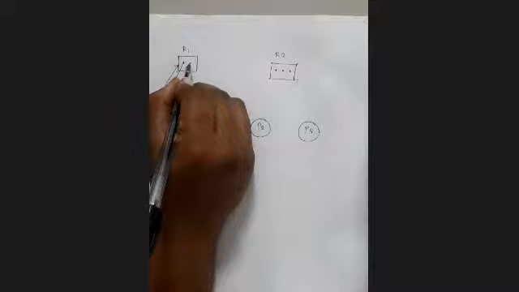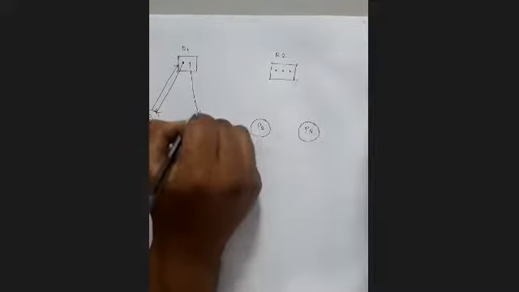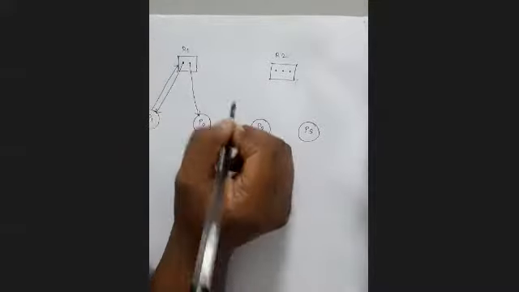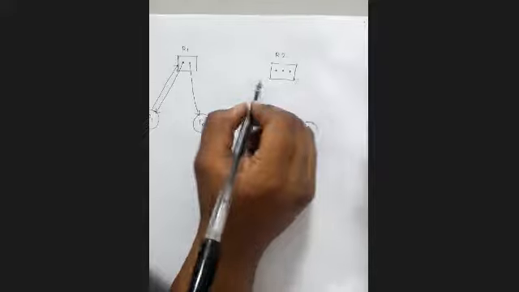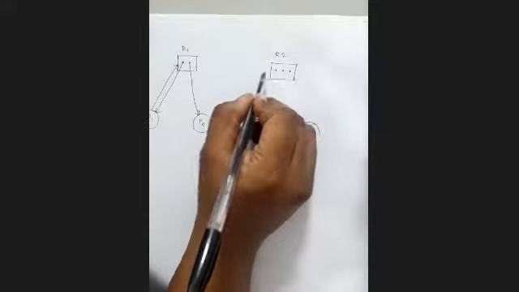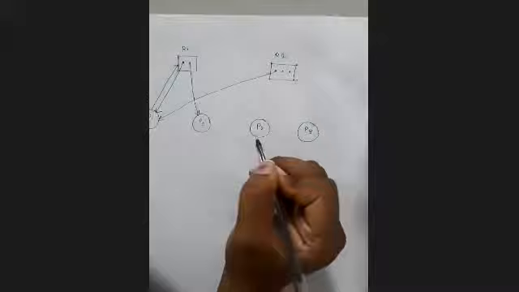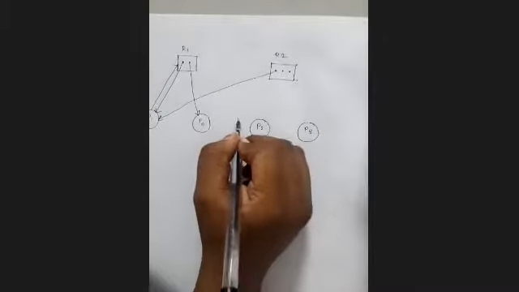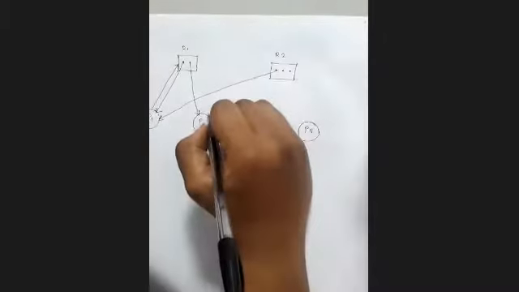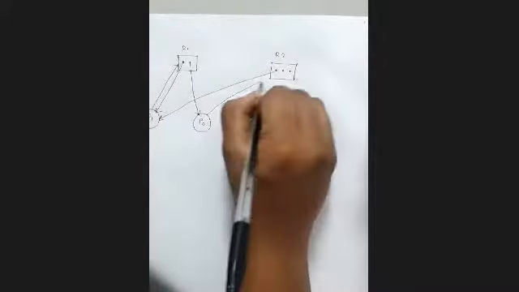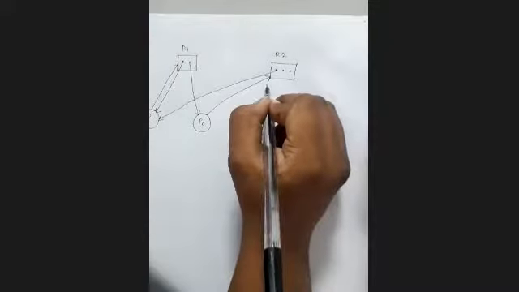The second instance of R1 is allocated to P0. One instance of R2 is allocated to P1, and P0 is requesting R2.